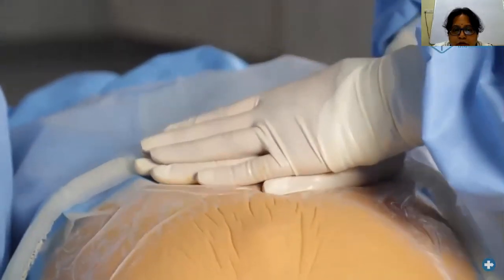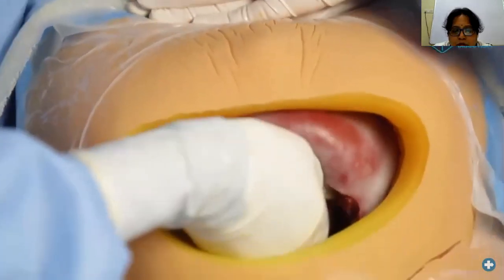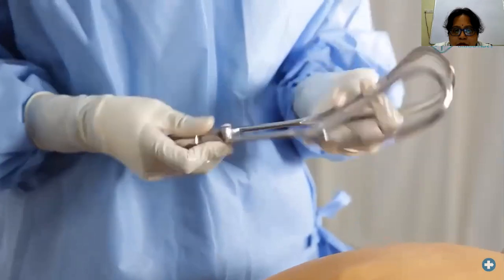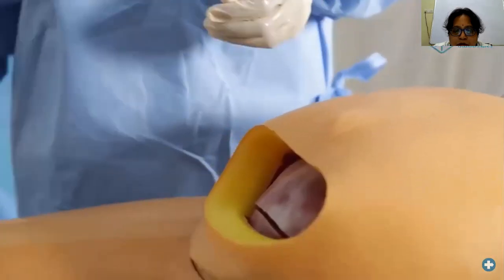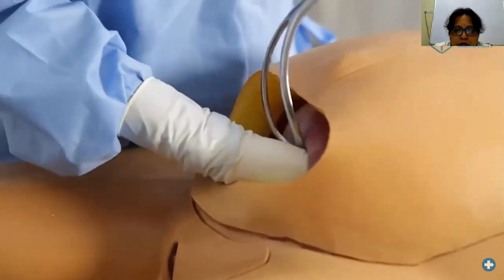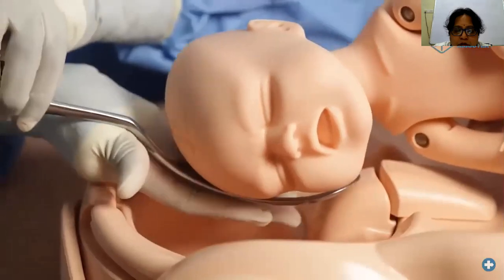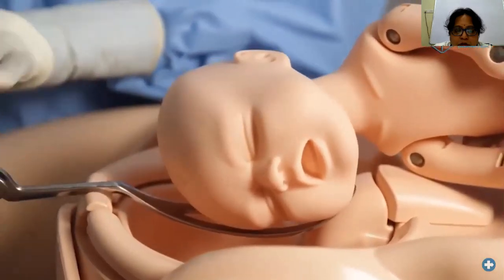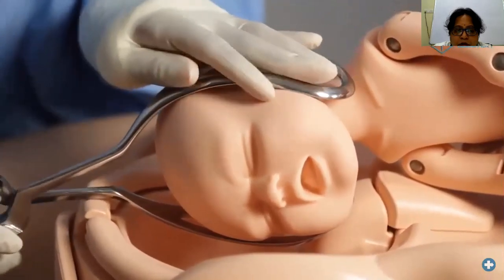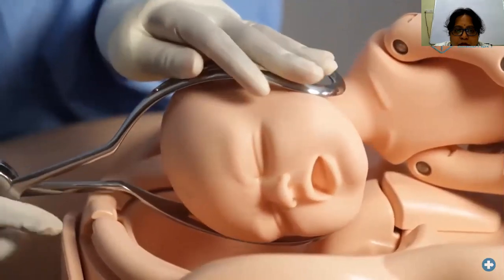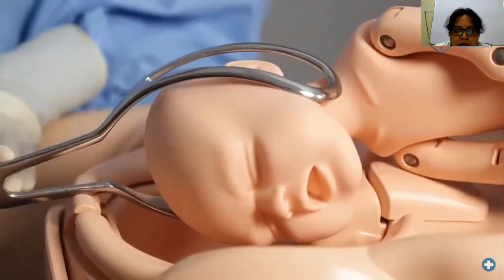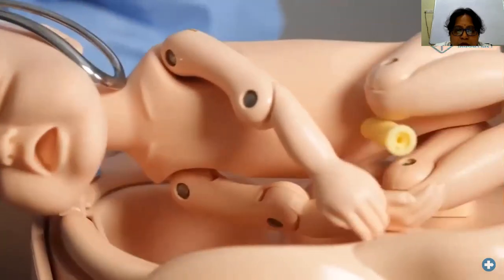If the baby is not deliverable, you can use a Wrigley's forceps. Make sure that you or your assistant has checked that the forceps lock. Stabilize the baby's head and apply the first blade inferiorly. Apply the second blade as you would vaginally. Check that the forceps lock. Apply axial traction and deliver the baby.